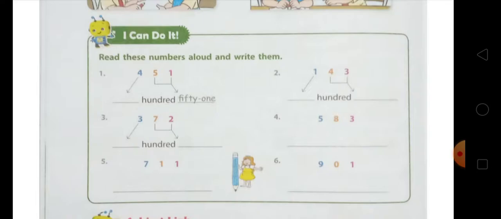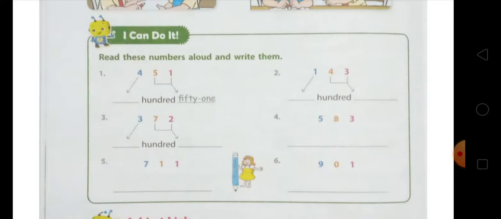And in the third one, you can see 372. 3 is on the hundreds place, 7 is on the tens place, and 2 is on the ones place. So you have to read the hundred first, that is 300, and after that you have to read the last two-digit number, that is 72.